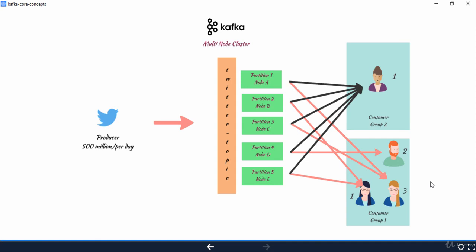The speed at which the consumer in consumer group 2 processes messages from the partitions is independent of the consumers in consumer group 1. And the consumer in consumer group 2 will record the offset information per partition independently of the consumers in consumer group 1. So anytime you have a consumer processing a partition, the offset information is recorded separately.